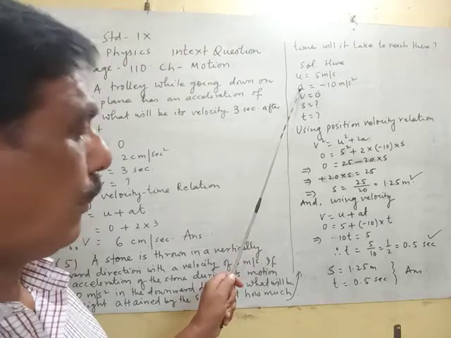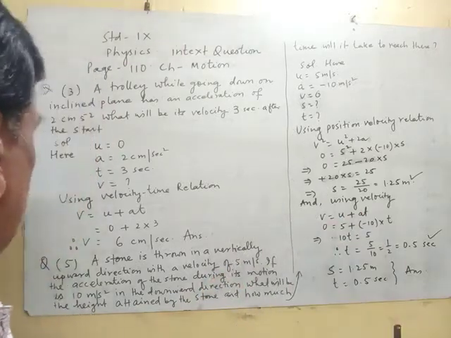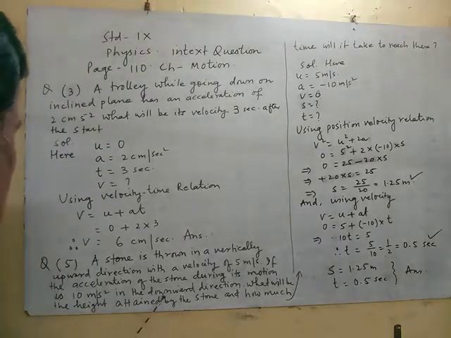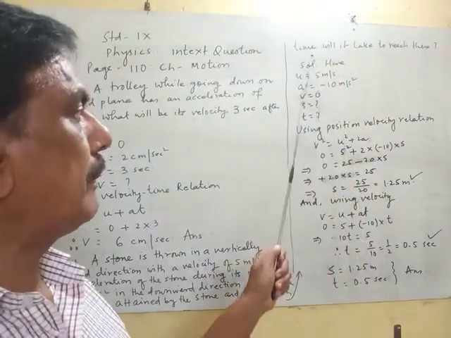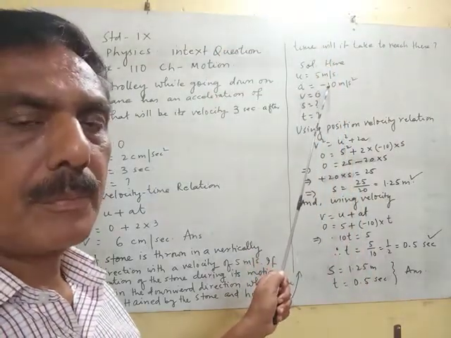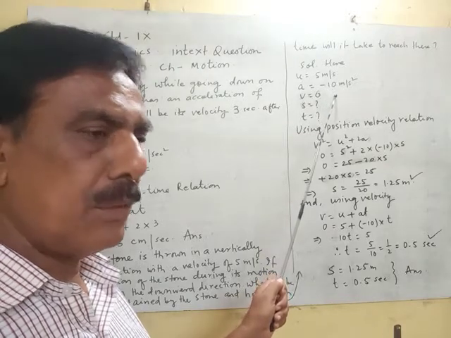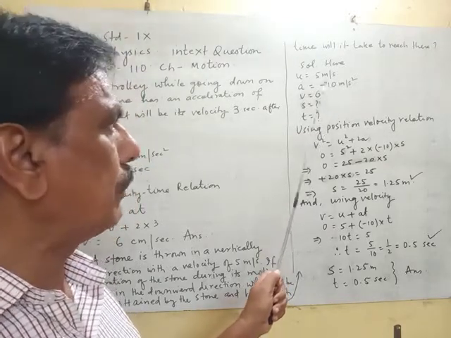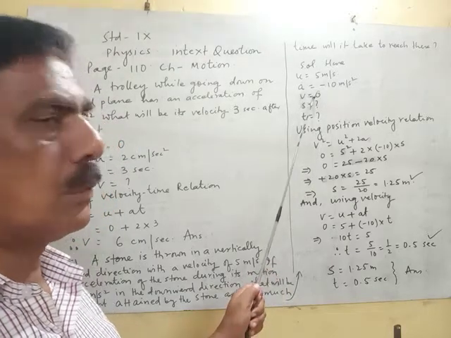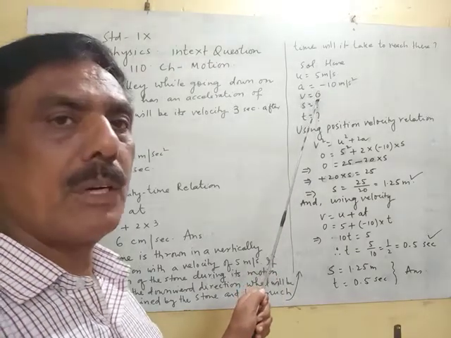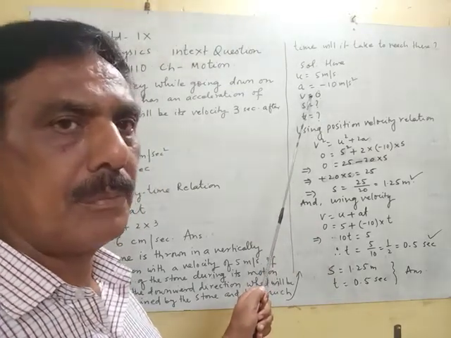The acceleration is in the downward direction while the stone goes up. So if something is thrown up against the gravity of the earth, then the acceleration is negative. So a is minus 10 meter per second square, and v is 0 because after going up, the velocity of the stone will become 0.